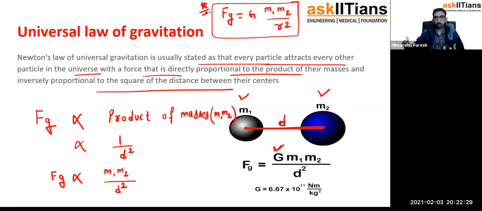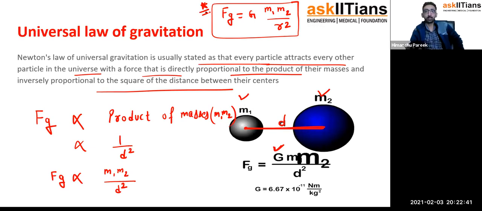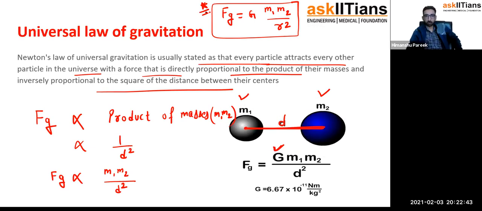You have to remember it, of course, but always remember the dependence. It depends on the product of masses, not only m1, but the product of m1 and m2. Apart from this, it depends on the inverse of the square of the distance between them, d squared. And then the next part is the gravitational constant.